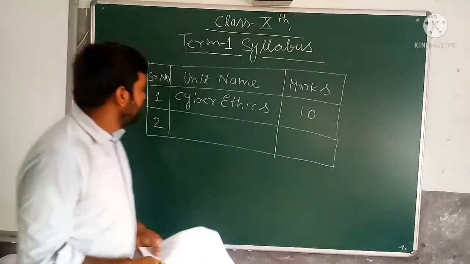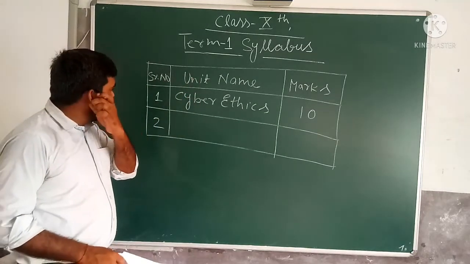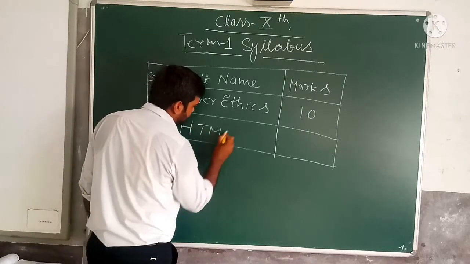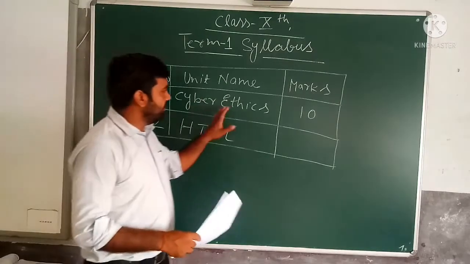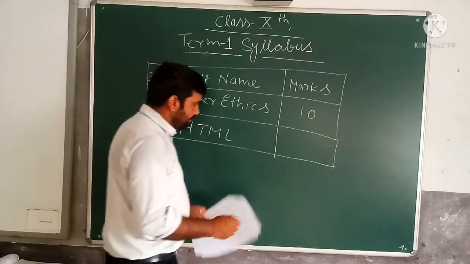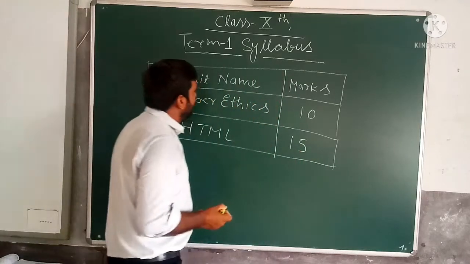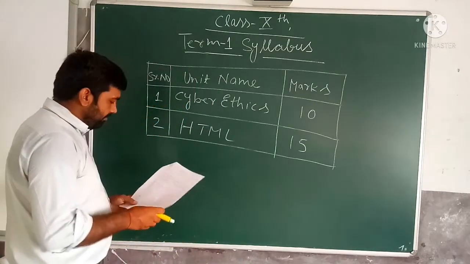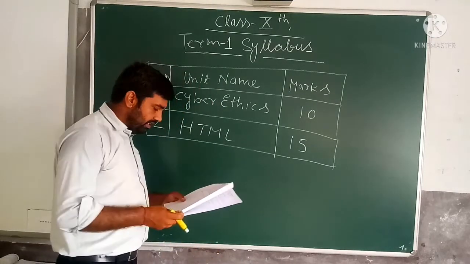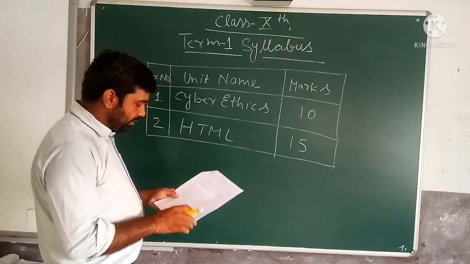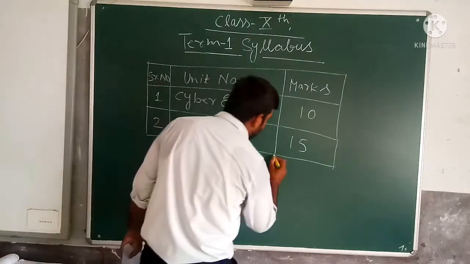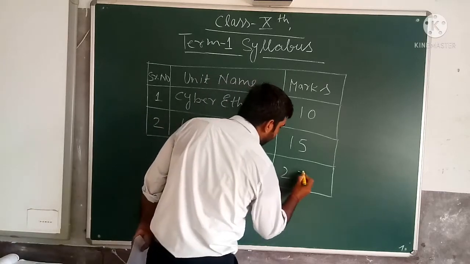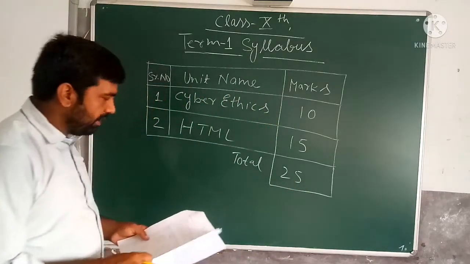In the first term there are 2 units, cyber ethics and HTML. From cyber ethics 10 marks of questions will be asked in term 1, and from HTML 15 marks of questions will be asked. Now the term 1 exam will be conducted of how many marks? 25 marks. 15 plus 10, 25 marks. So the total written exam you give for term 1 will be 25 marks, and the remaining 25 marks will be the practical.